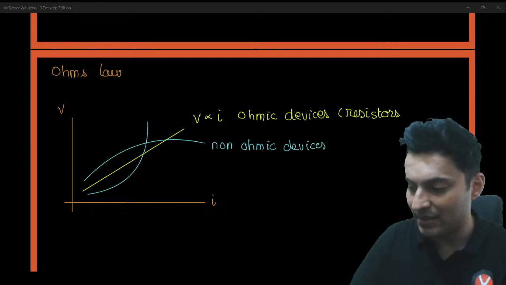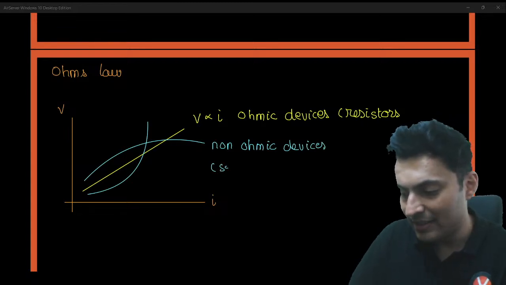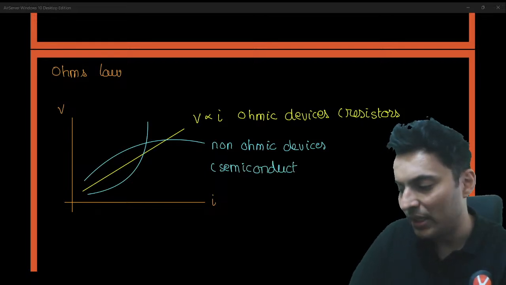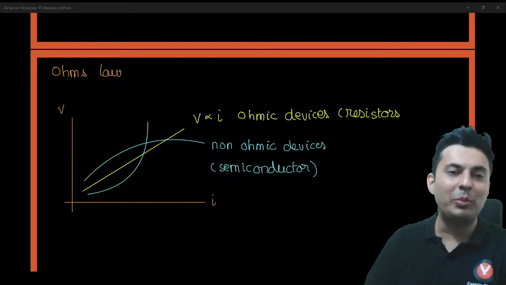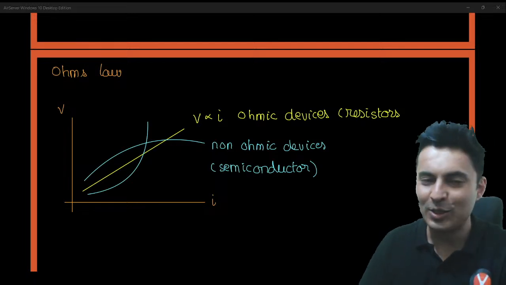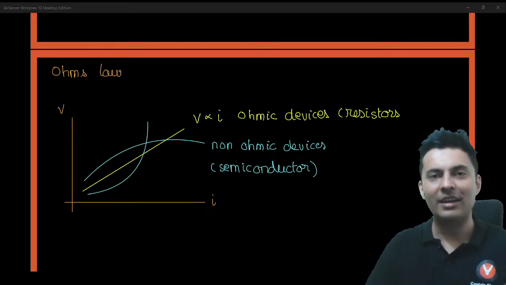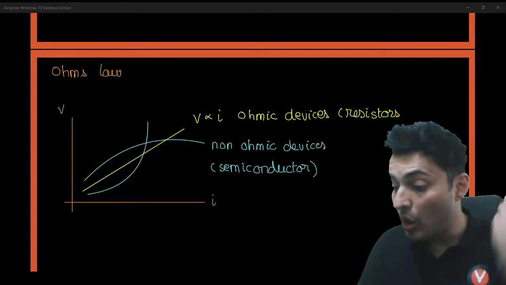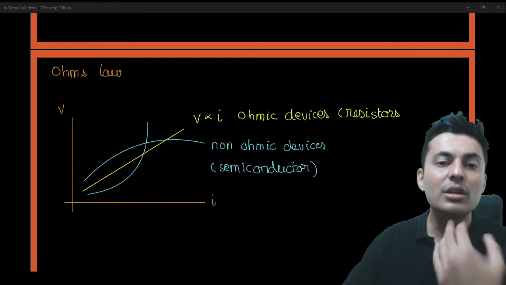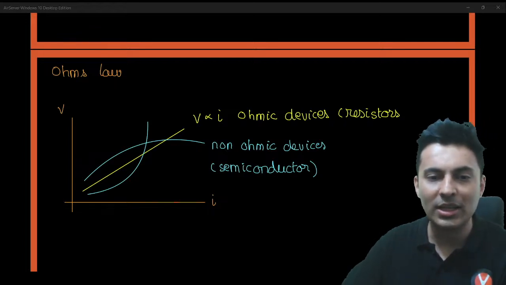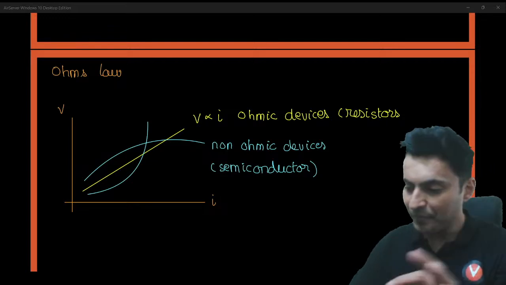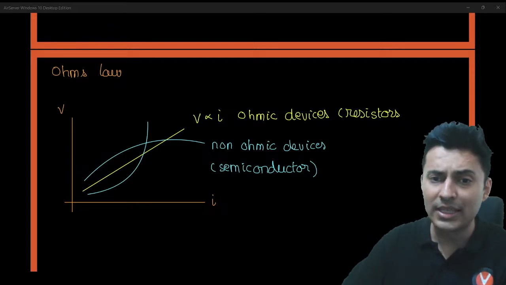The best example for that is a semiconductor. In a semiconductor, the voltage is not proportional to the current. Keep that in mind. They have curved graphs. So that is a non-ohmic device where voltage is not proportional to the current. Keep this in mind. Very good. That is also there in your NCERT.